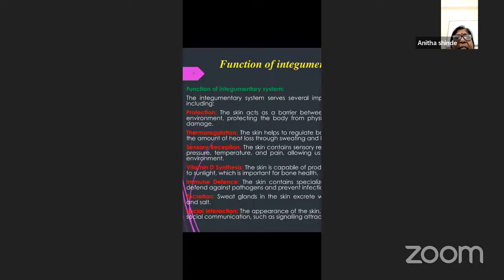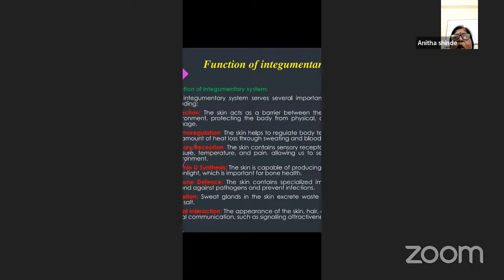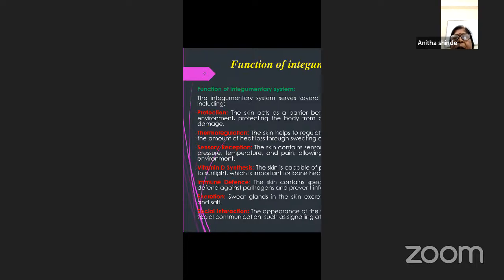The next is sensory reception. Since the skin contains sensory nerves, it can feel the touch. Because of the presence of these sensory receptors, they respond to touch, pressure, temperature as well as pain, allowing us to sense and respond to the environment.